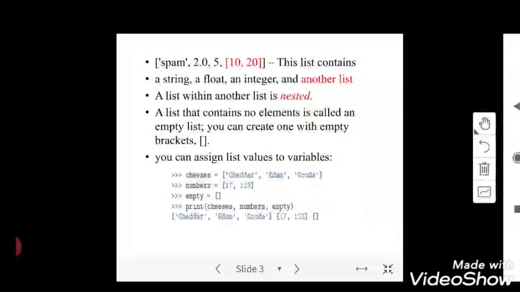See here, if you look into the first example on the top, you can see spam. Next 2.0, next 5. Spam is of the form string, second 2.0 is of the form float, and third is of the form integer.